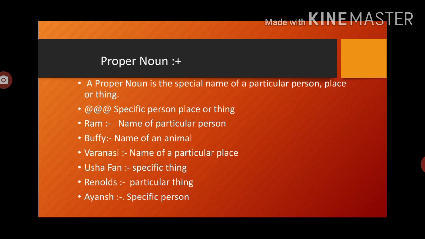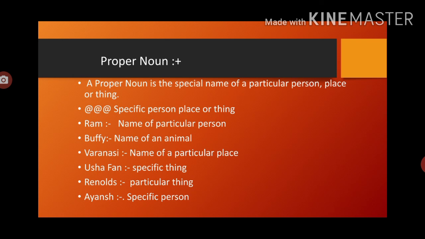It means when we are going to identify only the particular or specific one, not in a general form, only pointing out to a particular and single one. So Ram is the name of a particular person. Now Buffy, name of any animal, but it is the name of any one animal, not common to each and every animal or creature. So Buffy is the name of an animal, that is particular noun or proper noun.